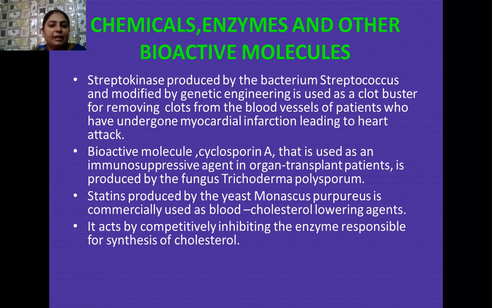And here we have another type of chemical known as statins. These are obtained from the yeast Monascus purpureus, and it is used as a blood cholesterol lowering agent. That means it lowers the level of cholesterol in the blood, which is a complex type of derived lipid. And how it works: statins act by competitively inhibiting the enzyme that is involved in the synthesis of cholesterol. So cholesterol is not formed, and in this way the patients can be easily recovered with the help of this chemical.